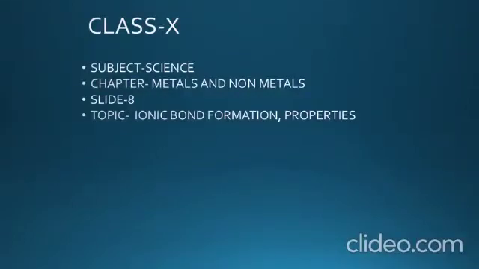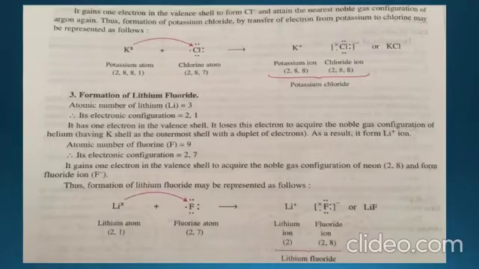Good morning, students. Today again we are going to start with the chapter Metals and Non-Metals, continuing with the topic ionic bond formation. Now, take one more example of ionic bond formation, that is potassium chloride, KCl.